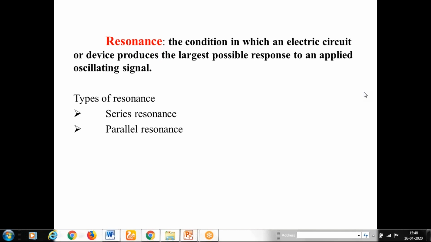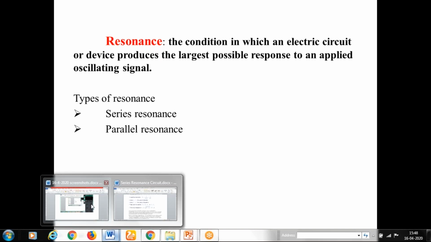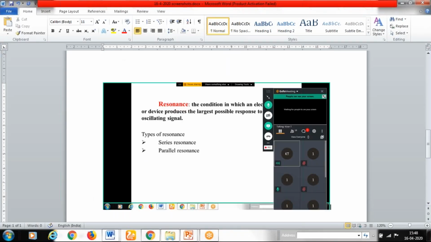Or do you have the idea of resonance in physics? Respond, anybody? Sir, no, sir.